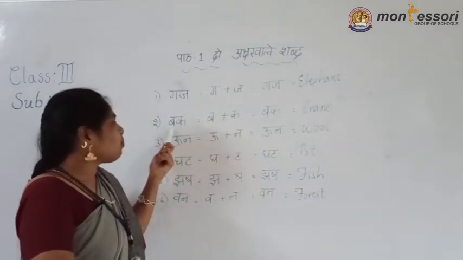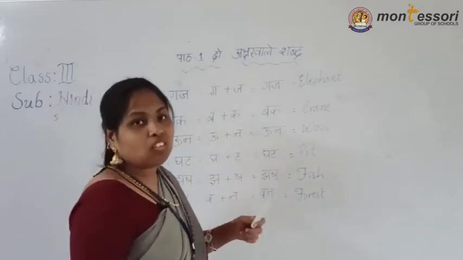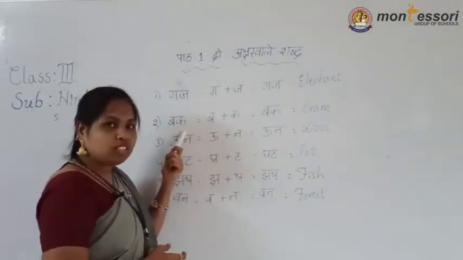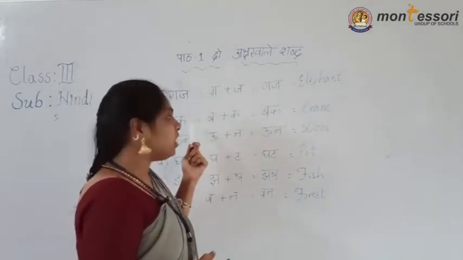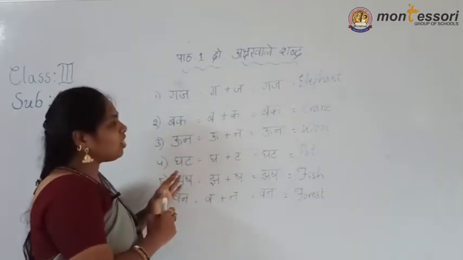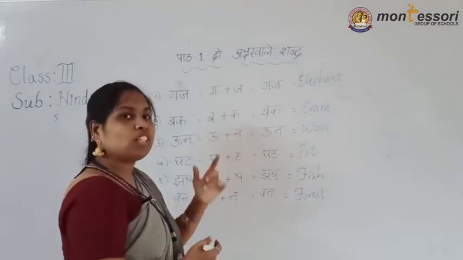Now see here, buck. What is that? Buck. How am I saying the word? By identifying. I am identifying the word. You also have to identify the word properly. And how do you have to identify and practice that, how must you identify and pronounce that word?